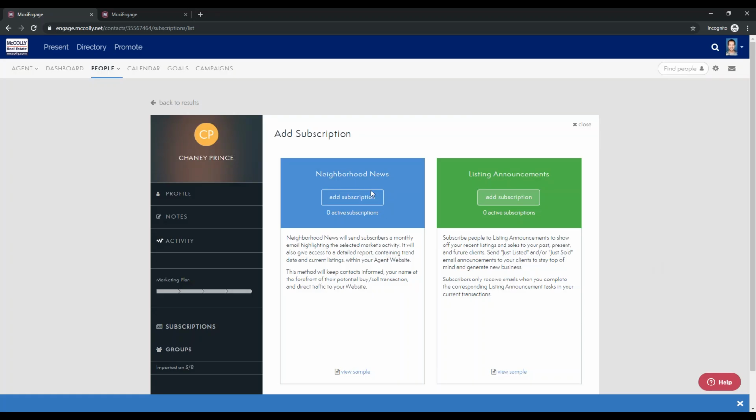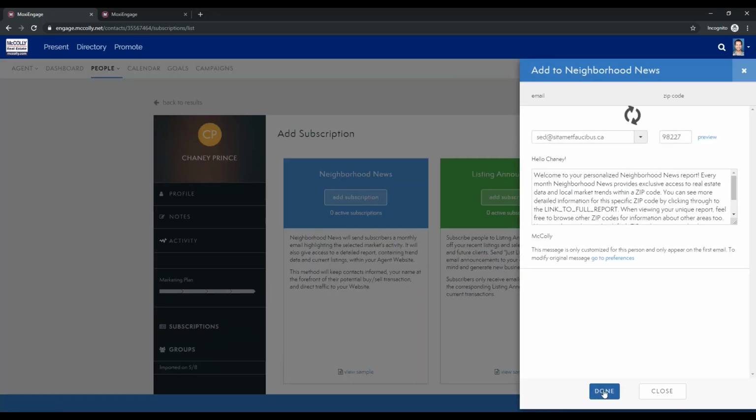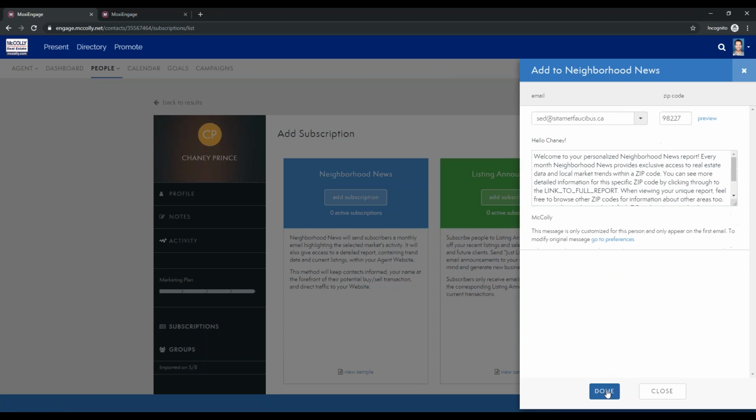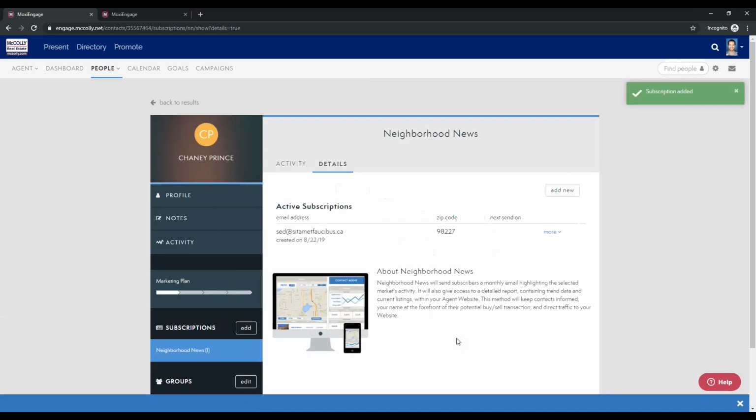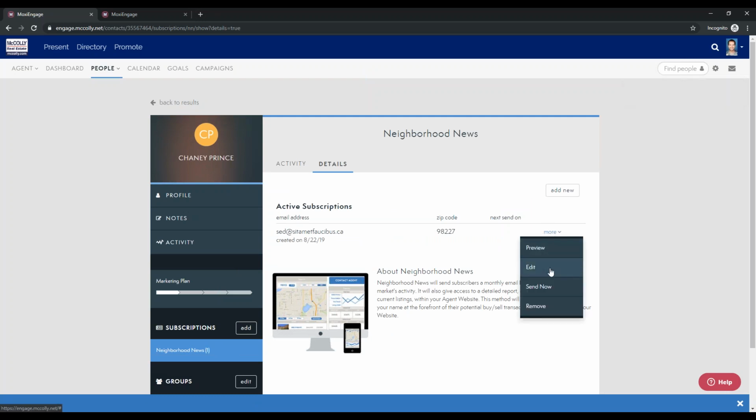So actually, let's go ahead and add this one too, and I can show you what it'll look like. So we'll hit done. And now this person has been subscribed to that zip code, and you can see active subscriptions here. You can see the zip code, as well as you can preview, edit, send it now, or you can remove them if they ever ask to be unsubscribed. It's really easy to remove someone from the neighborhood news subscription as well.